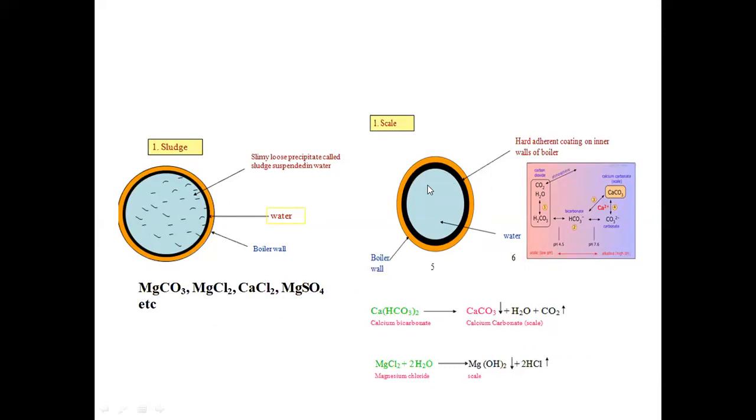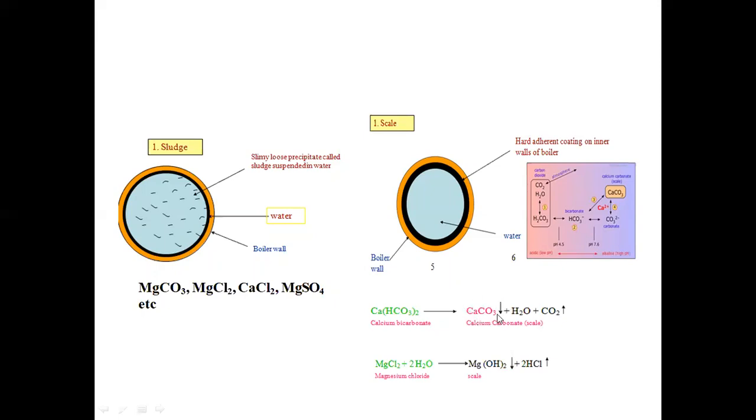So how is it formed? Suppose the water has calcium bicarbonate as a contaminant, which is also called temporary hardness. If the water has temporary hardness, that means calcium bicarbonate or magnesium bicarbonate, and you heat that water, it converts into calcium carbonate, water and carbon dioxide. Sorry, not calcium chloride, calcium carbonate.